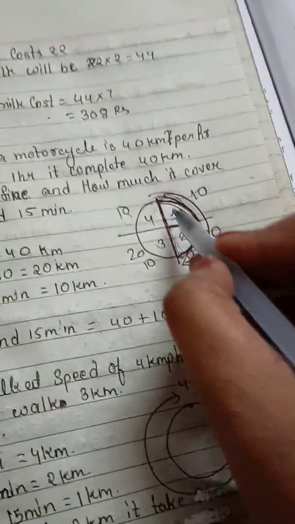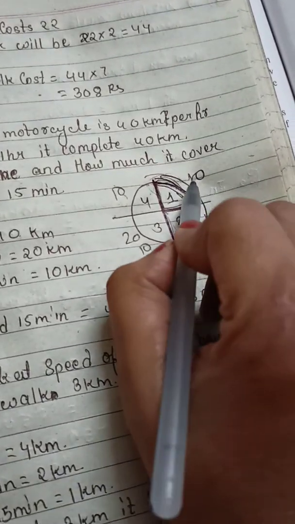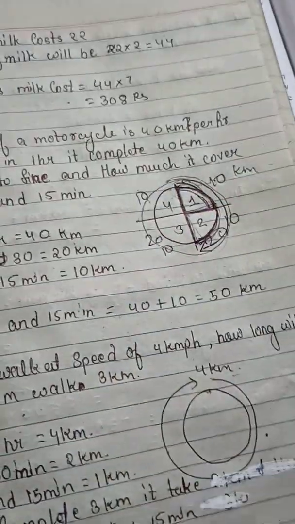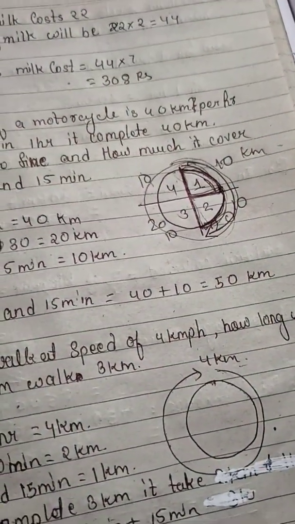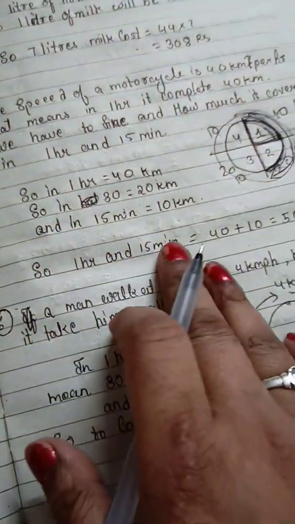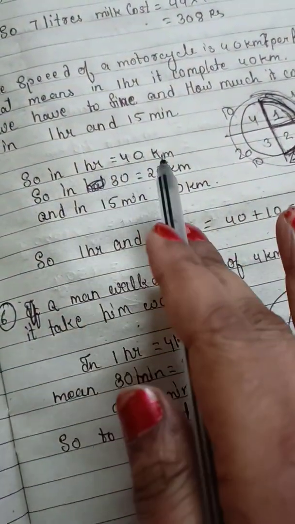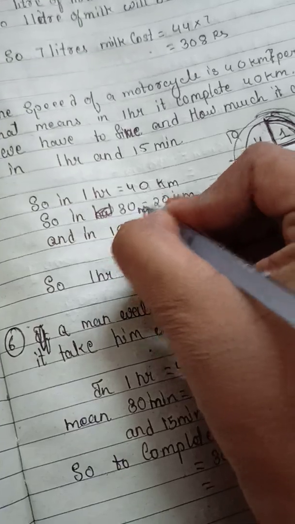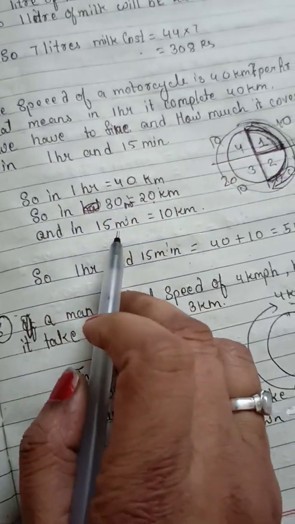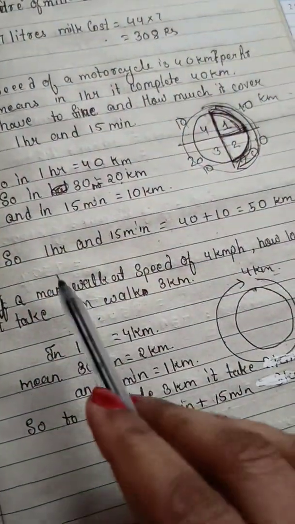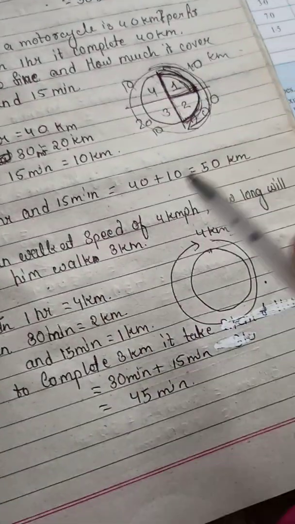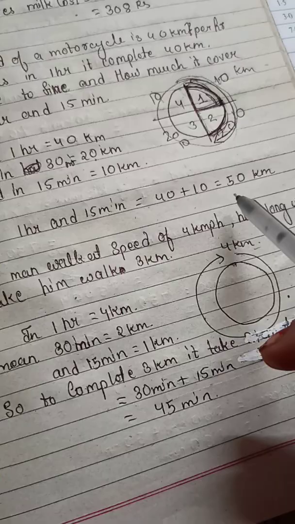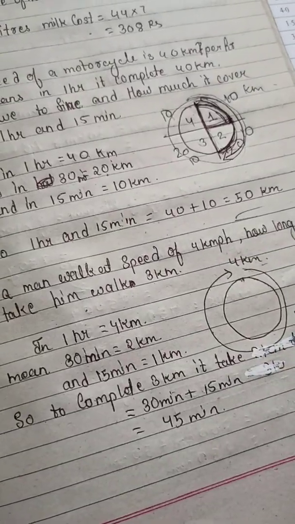So in 15 minutes it will cover 10 kilometers, and in 1 hour it will cover 40. So 1 hour is 40, half means 30 minutes is 20, and 15 minutes is 10. So for 1 hour and 15 minutes, 40 and 10 equal 50.